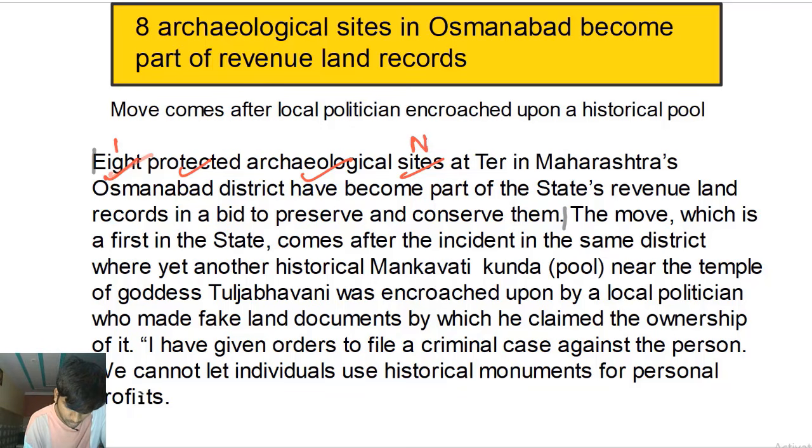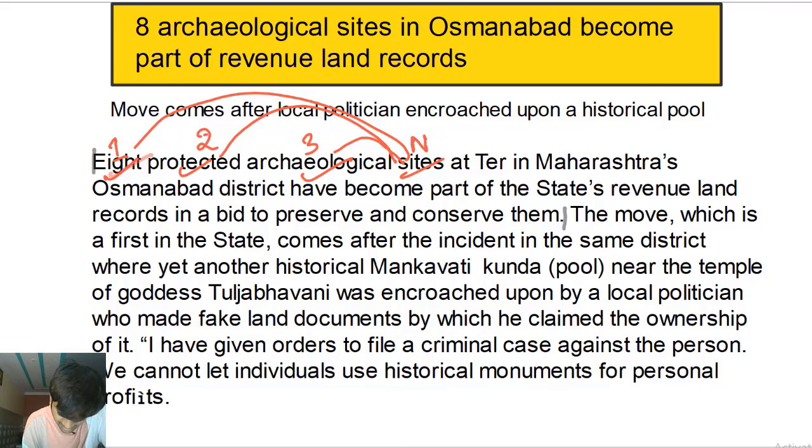So we have three premodifiers. Number one, eight sites. Number two, protected, these sites are protected, a past participle: protect, protected. Archaeological, again an adjective. So these sites are eight in number, these are protected, these are archaeological. Do we have the verb here? No, we haven't come across the verb here.